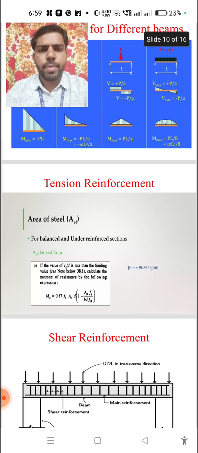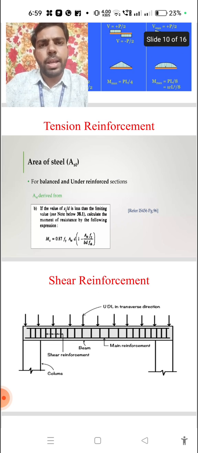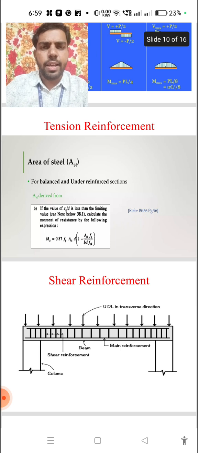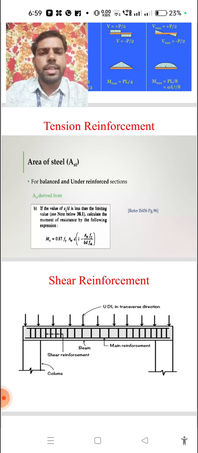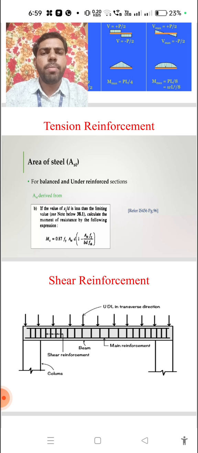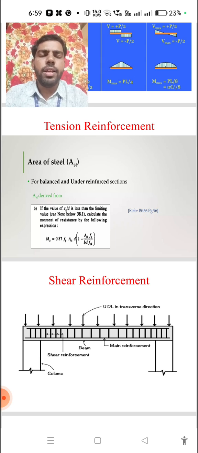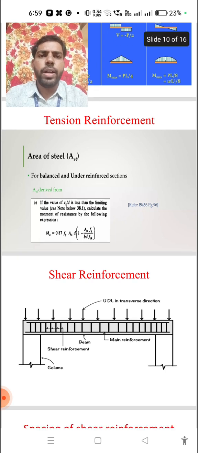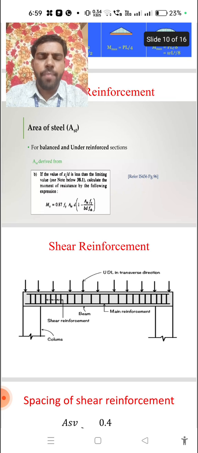The next step, after finding the moments, is to consider the area of reinforcement for that moment. Area of reinforcement, simply I give it as a simple formula: Ast = 0.87 fy Ast d (1 minus Ast fy / b d fck). We already know from the moment how much Ast should be provided at that location, taken as tension reinforcement. Here, tension reinforcement is provided only on the bottom side of the beam, that is single reinforcement.